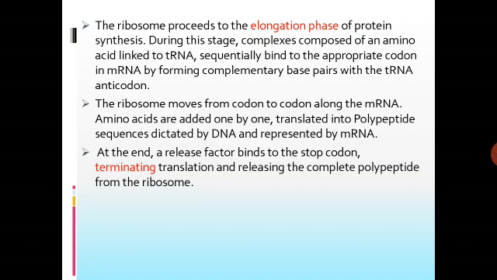Now this is the next step, called chain elongation. During this stage, complexes composed of an amino acid linked to tRNA sequentially bind to the appropriate codon in the mRNA by forming complementary base pairs with the tRNA anticodon. The ribosome moves from one codon to the next along the mRNA. Amino acids are added one by one, translated into polypeptide sequences dictated by DNA and represented by mRNA.